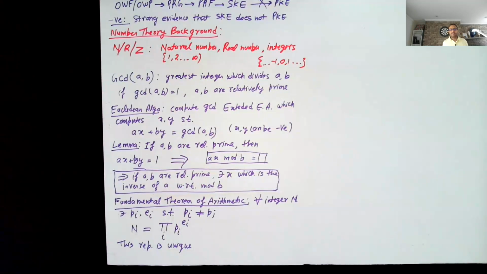In chemistry, we see that there are all these fundamental atoms, and everything else which we see is made up of these fundamental atoms, all the molecules and compounds and so on. So here we are saying that you can look at primes as these fundamental numbers, and then every other number is just made up by multiplying some subset of primes together. And not only that, in fact, this representation is unique.